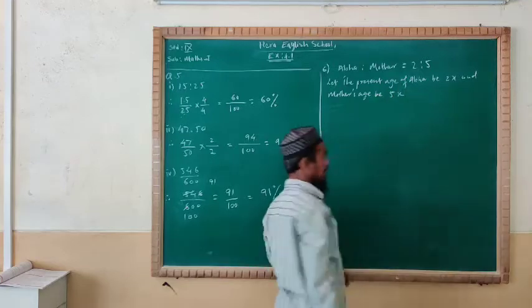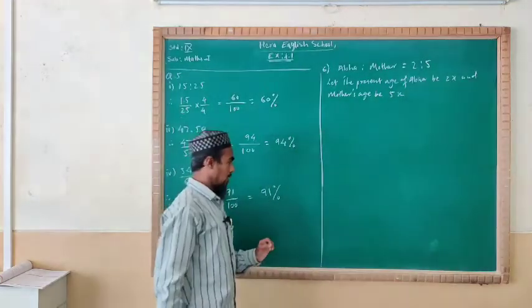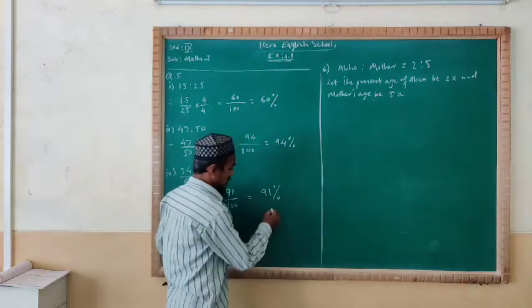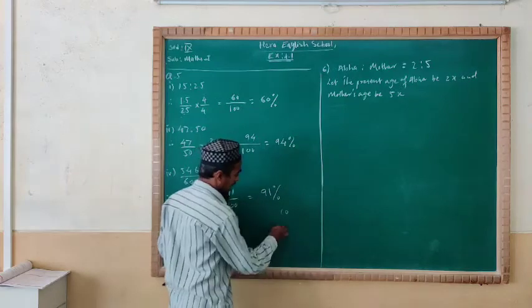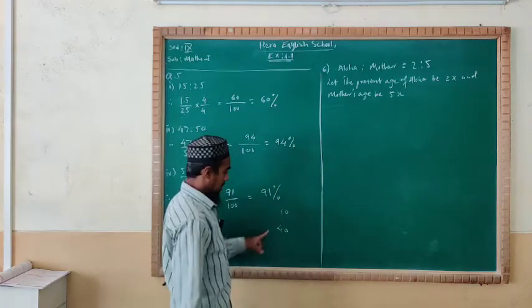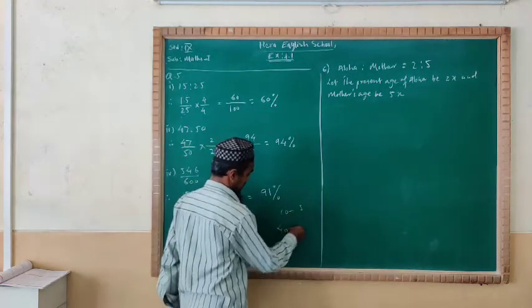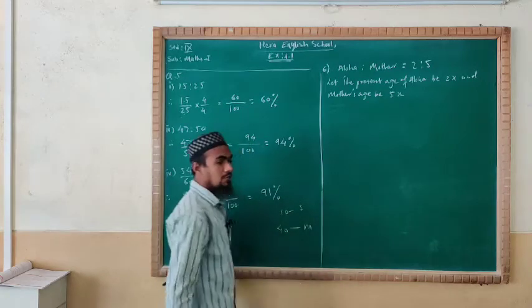Now you see in a short example. Suppose age of son is 10 years and mother's age is 40 years.